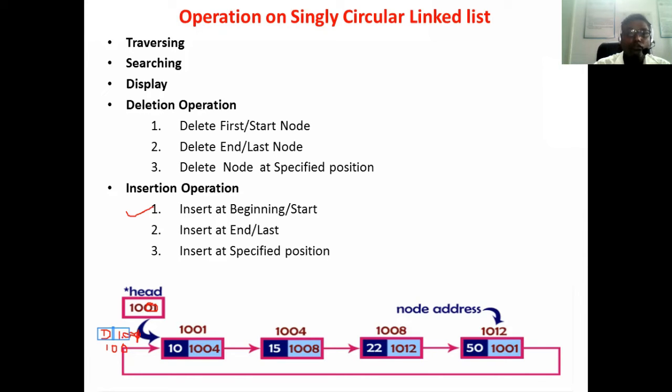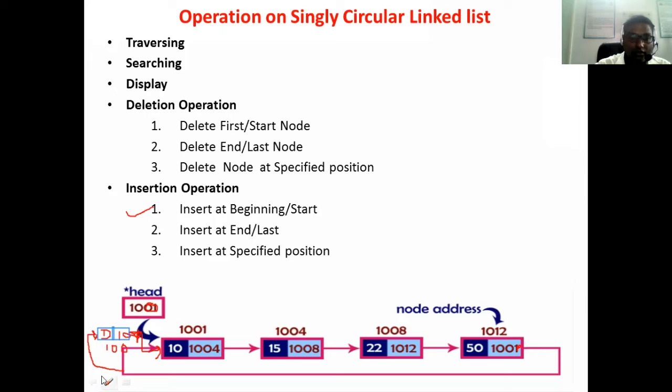Now your linked list will look like this. This is your first address, connected with the very first node. And your last node, which previously contained 1001, now contains 100 only. So now your linked list will be like this. The last node contains the address, so we have to move in a circular manner. Likewise, we add the node at the very first position.